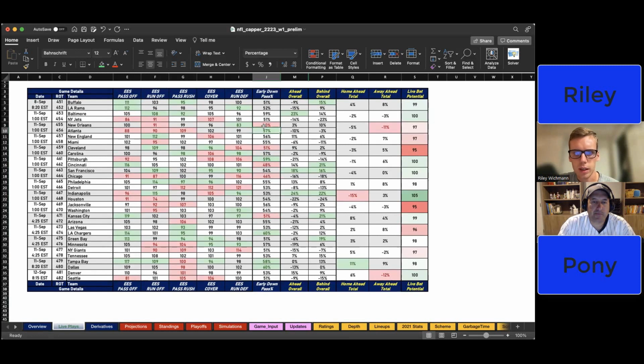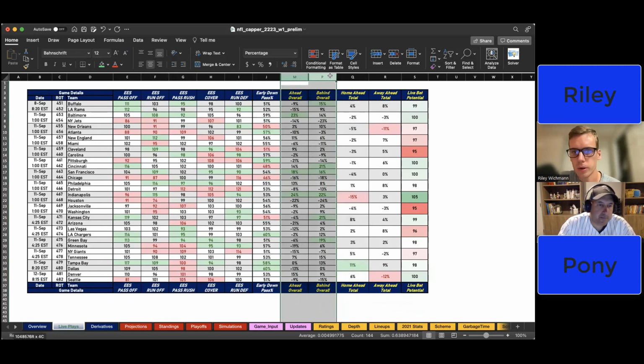And it looks like I actually might need to adjust this formatting a little bit here because there's a 59 that isn't highlighted, but we'll make sure that that happens before we start. But yeah, so that's going to show you the percentage essentially of passing plays in the early downs for each team. And it might give you some insight into which teams are going to start to chase games when they're down, like how quickly they're going to chase it, because teams that are consistently running will slow the game down, and that just leads to a different kind of game script, if that makes sense.